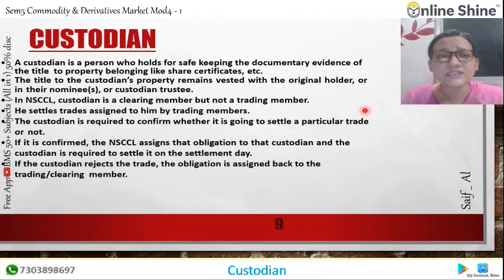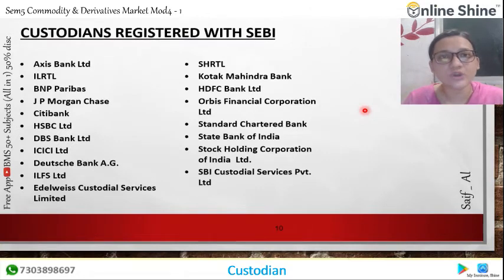Now, if this custodian has rejected it, then the obligation is assigned back to the clearing member. Then they will tell them to do the trading again and look at it again. So this is a custodian, or we can say it is the custodian function.